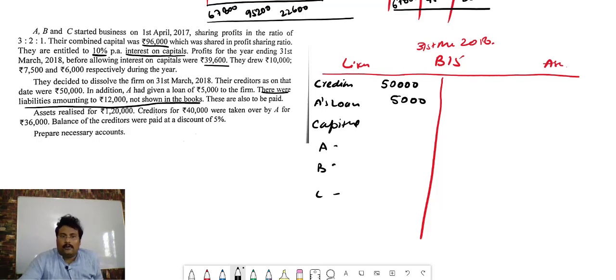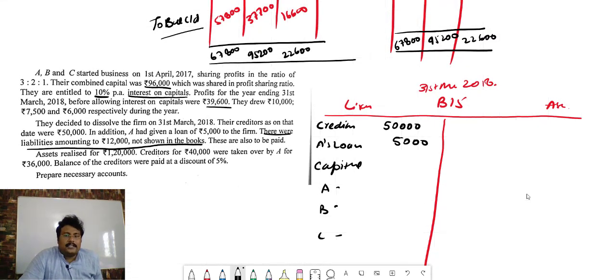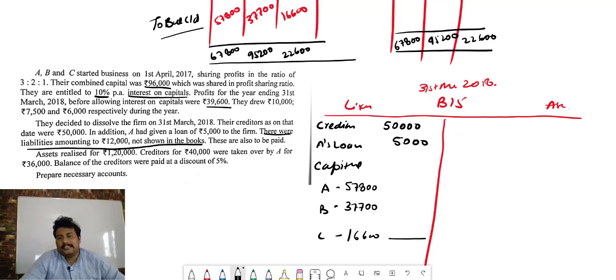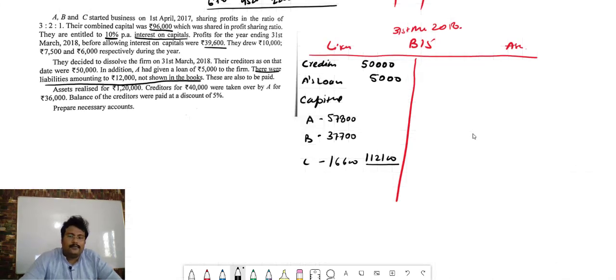And capital of A, B, C is how much, bacha? That you can see it is 57,800, 37,700, 16,600, and total you find out how. So total of 57,800, 37,700, 16,600 is coming how much? 1,12,100. Now you find out the total of all liability side, and which will be coming how much, bacha?